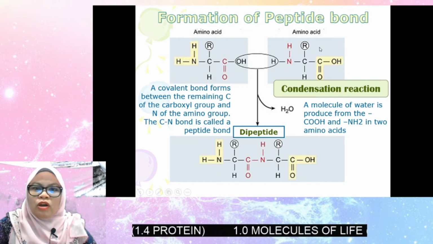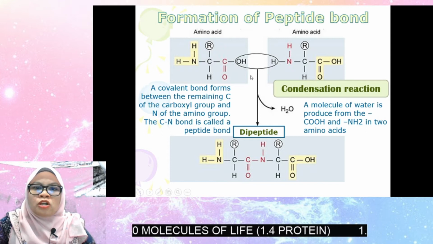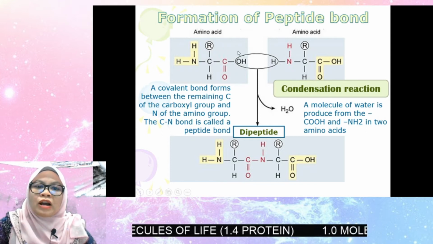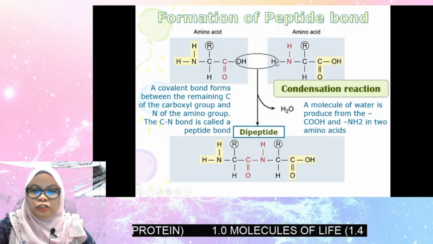Okay, so as we know, amino acid has three functional groups. This is called the amino group, this is called the R group, and this is the carboxyl group. So the removal of a water molecule involves the carboxyl group, which loses the hydroxyl, and the amino group, which loses the hydrogen.